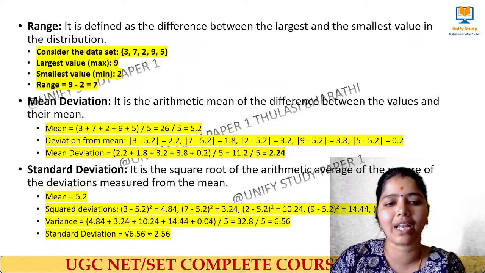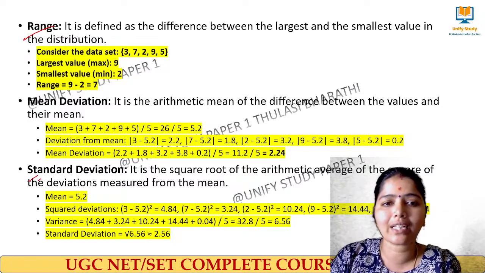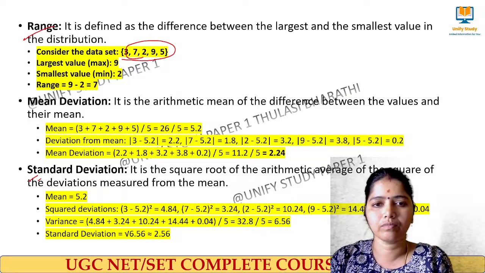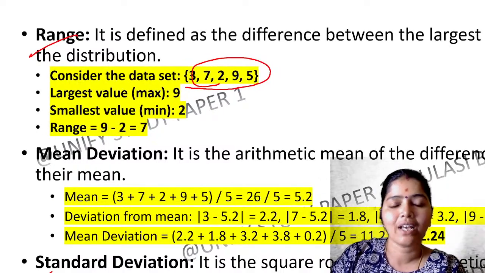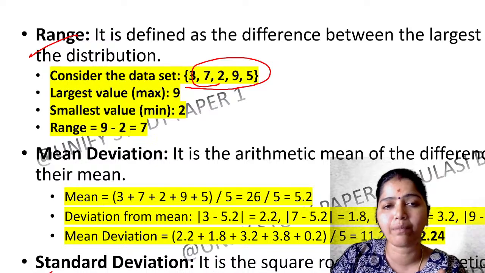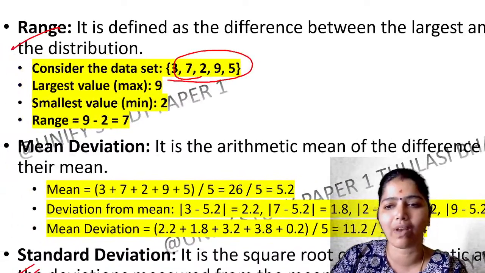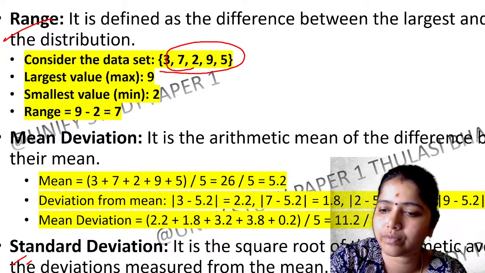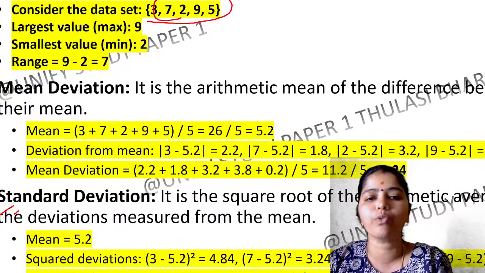Apart from that, we have the range and the standard deviation. What is the range? Here there is a data set: 3, 7, 2, 9, 5. The range is between 2 and 9, that is 9 minus 2, which is 7. So the range is nothing but the difference between the largest and the smallest value of the distribution. Clear? Yes.